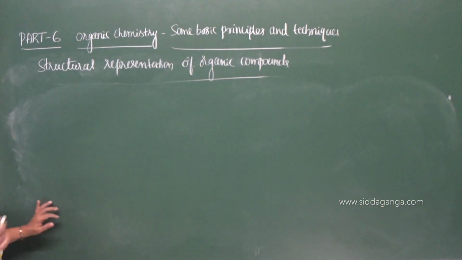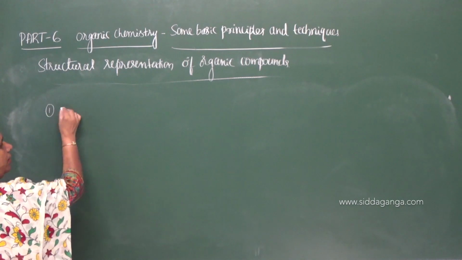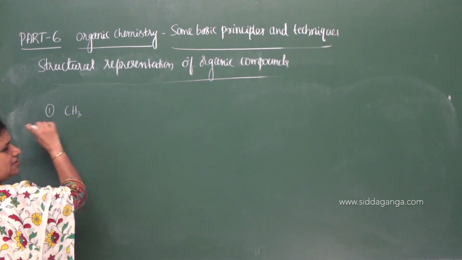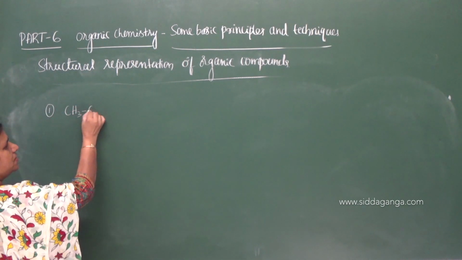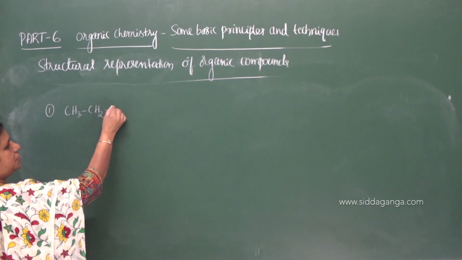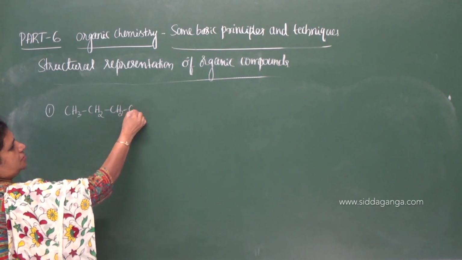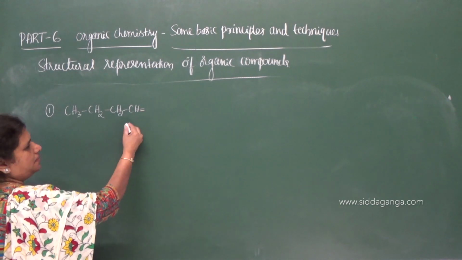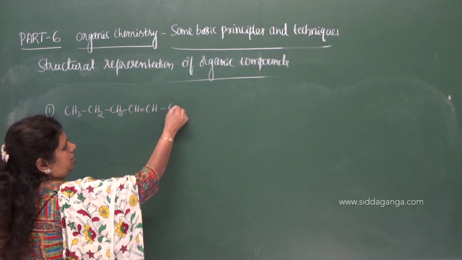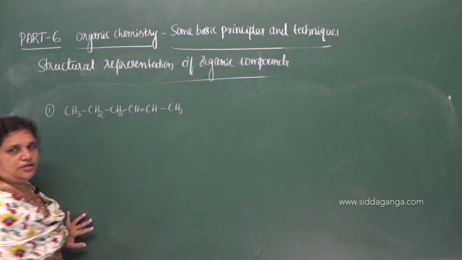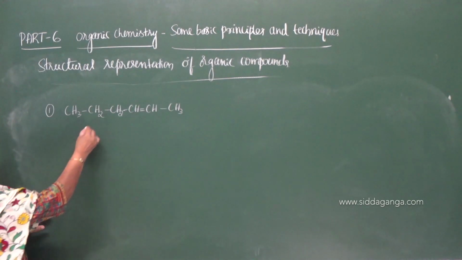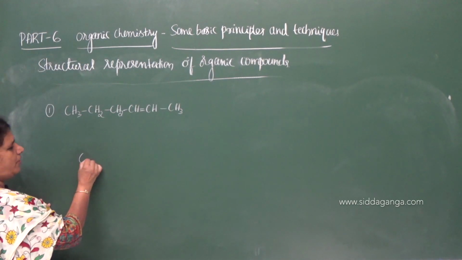Write the complete and condensed formula of these compounds. CH3, CH2, CH2, CH double bond CH, CH3. This is the given compound. Represent it in complete formula.